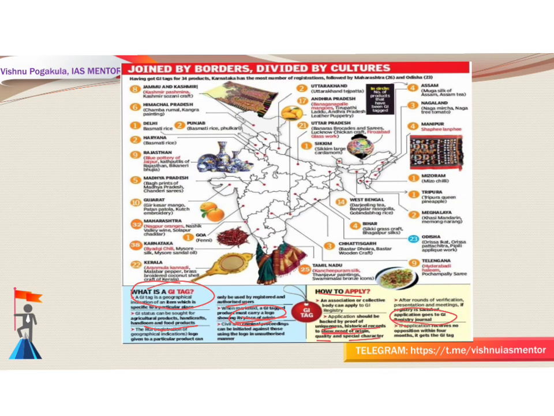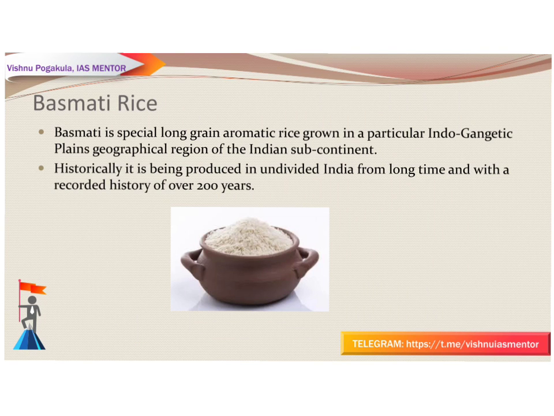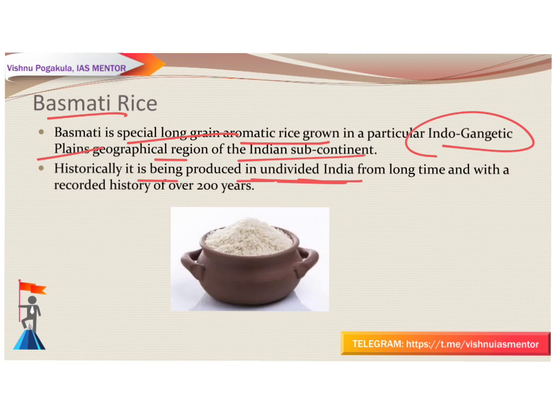Next we will be seeing about basmati rice. So what is this basmati rice? First let's see what is a basmati rice. Basmati is a special long grain, aromatic rice grown in a particular Indo-Gangetic Plains geographical region of the Indian subcontinent. Historically, it is being produced in undivided India, that you should keep in mind, from long time and with a recorded history of over 200 years.